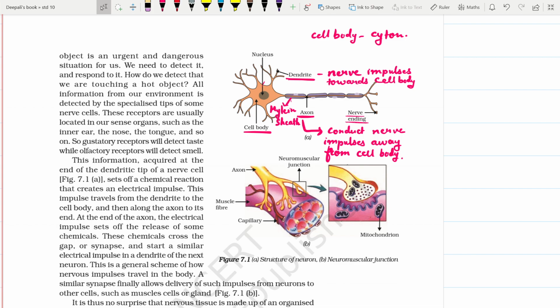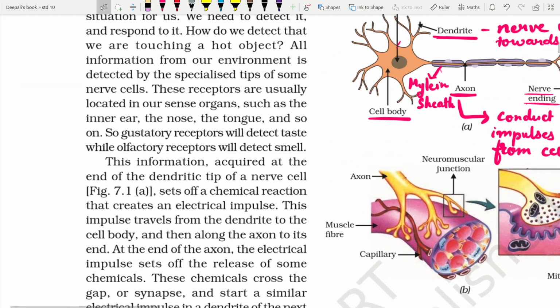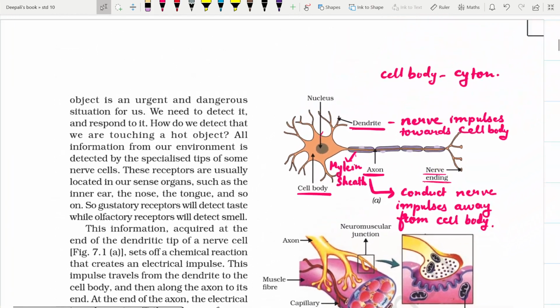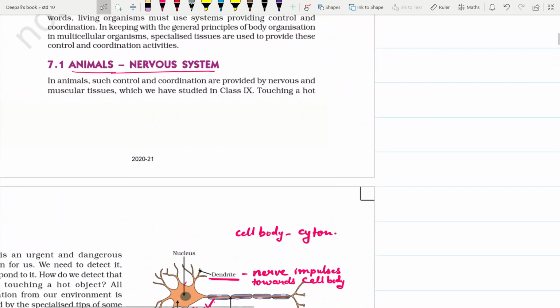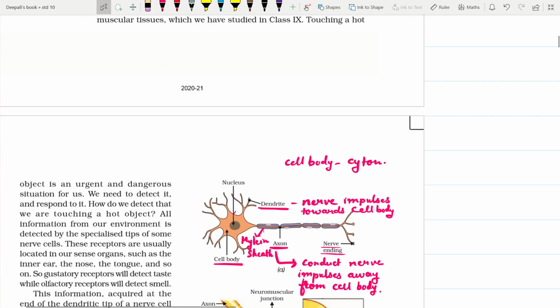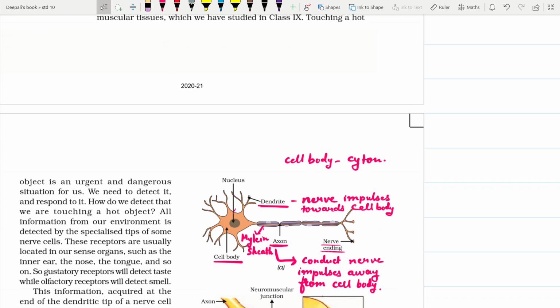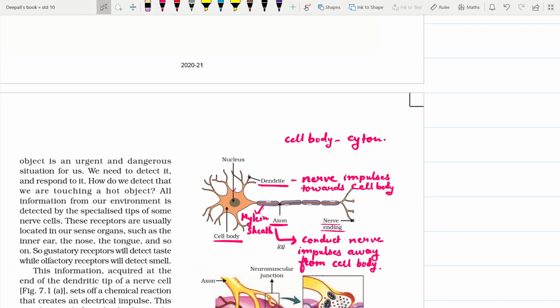First let us understand what are receptors. Now we know that in animals such control and coordination is provided by nervous and muscular tissue. We have studied about this in class 9. Touching a hot object is an urgent and dangerous situation for us. We need to detect it and respond to it.